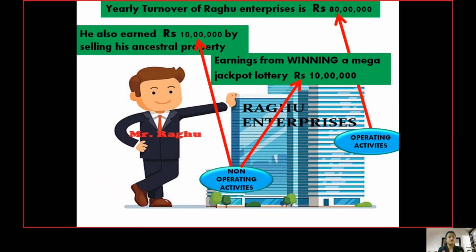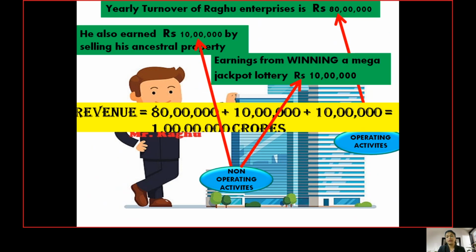It is basically revenue earned by Raghu's enterprise, which is called non-operating, because it is not related to the core activity of the business, but it is an inflow of cash that definitely helps to increase the profit of the business.